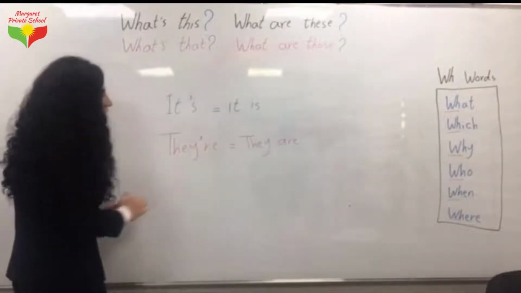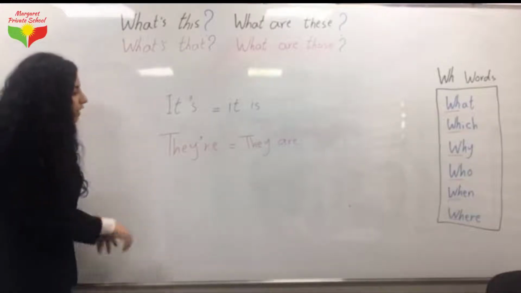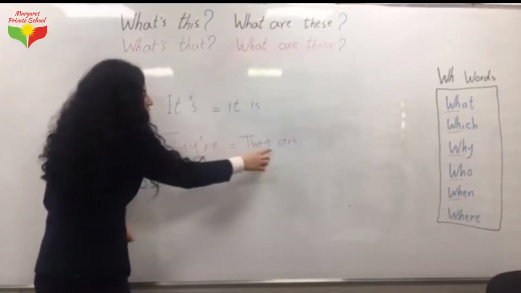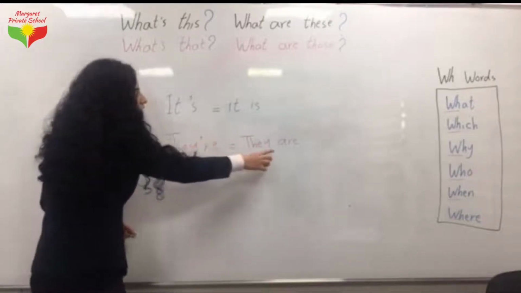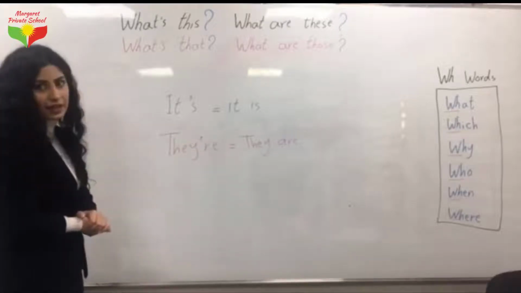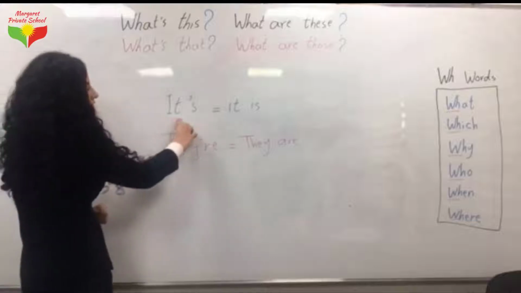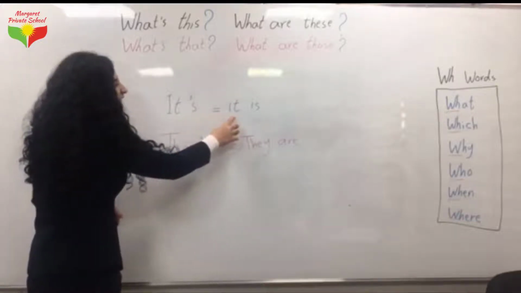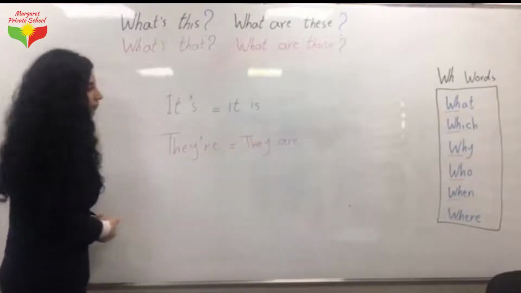Here the letter A hides itself. So we have to put an apostrophe instead of this letter A. Okay, let me read it again. It's equals it is. There equals they are.